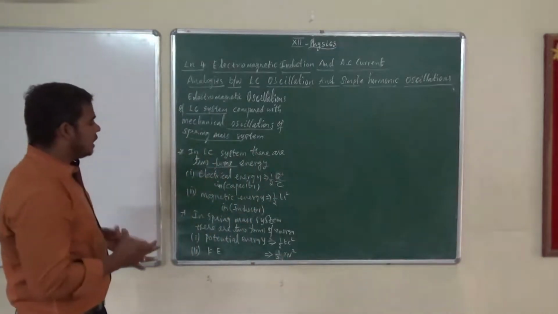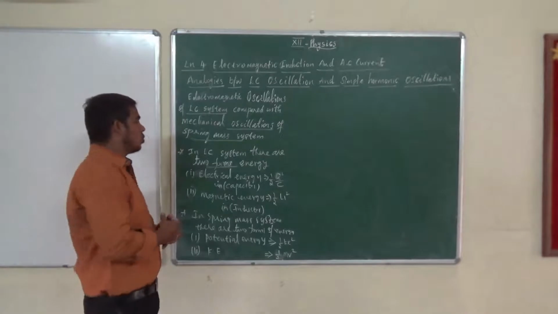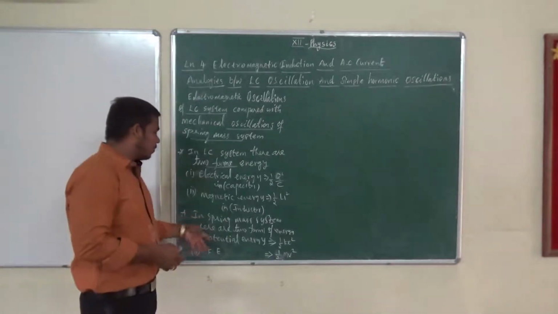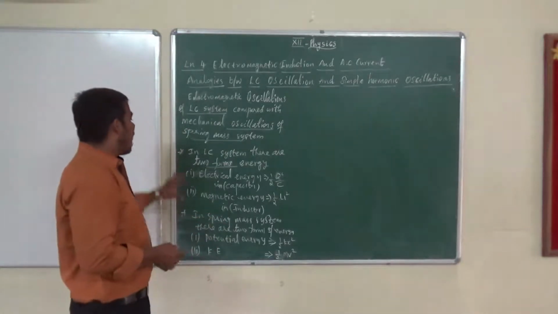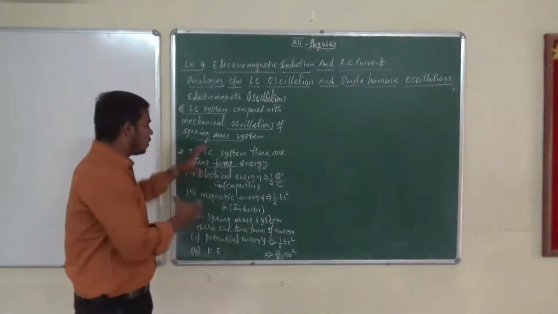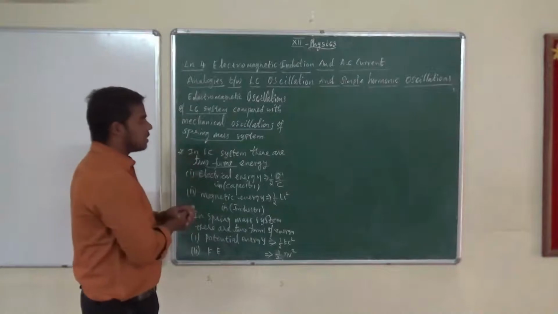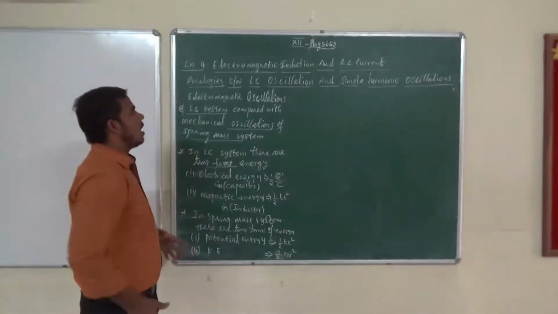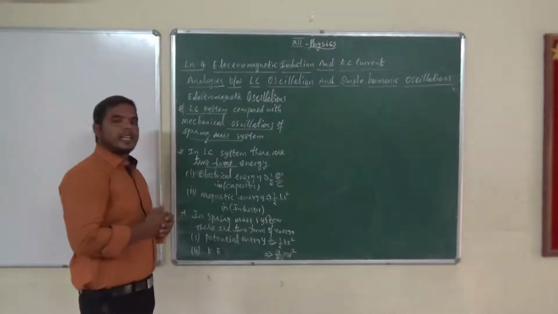These are the energies stored. They are stored in the spring mass system as potential and kinetic energy, and in the LC system as electrical and magnetic energy. We have to compare these two.